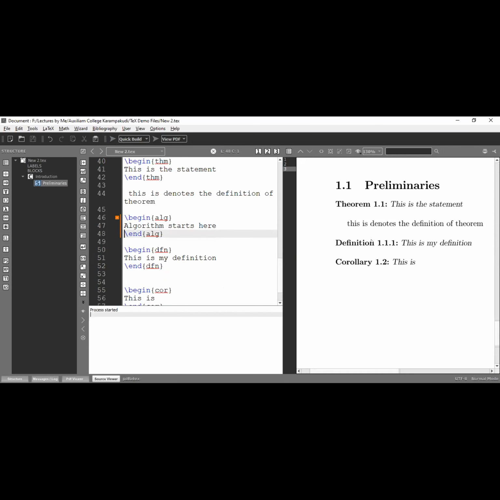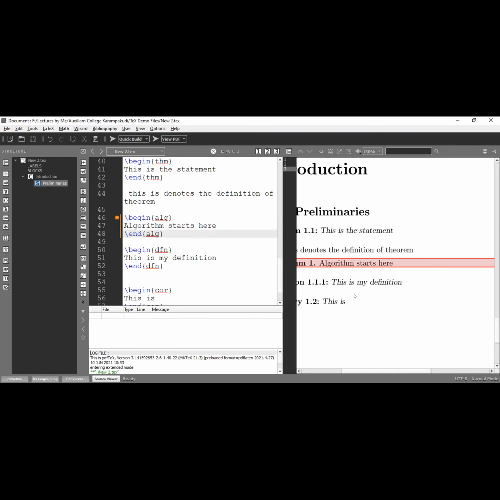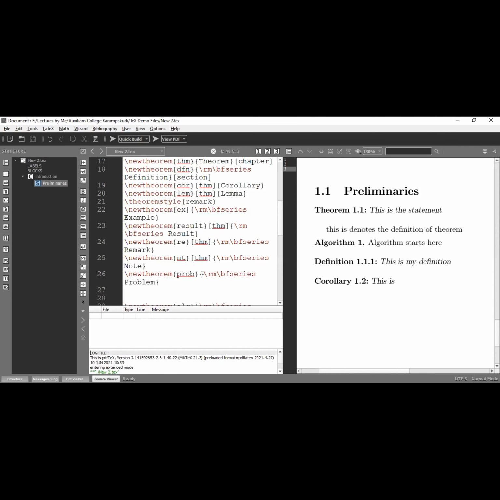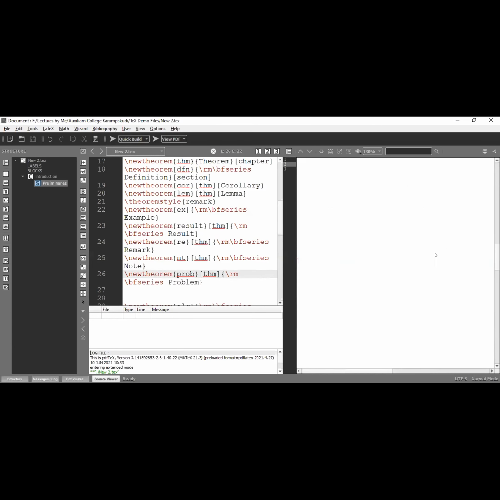Now I'm going to run this file. Algorithm becomes 1.2, corollary becomes 1.3. Yes, the number is also redefined. I have to type the continuation number. Just to see the numbers in algorithm, I didn't mention any number, so it automatically gives one. If you want to get any particular number, section-wise or chapter-wise, you have to type here. For continuation numbers, between the two mandatory brackets you have to use the optional bracket THM, the theorem style. This is our theorem style. Now I am going to run this file.